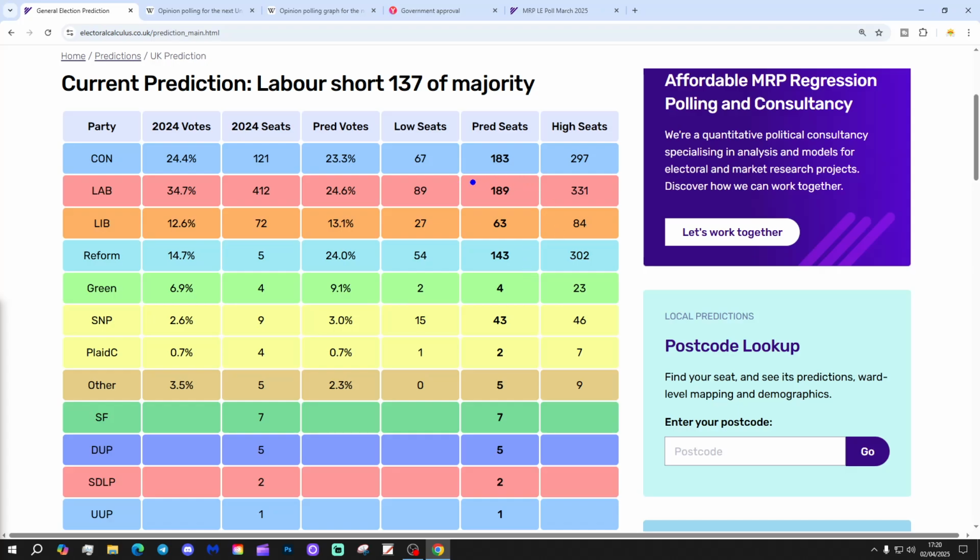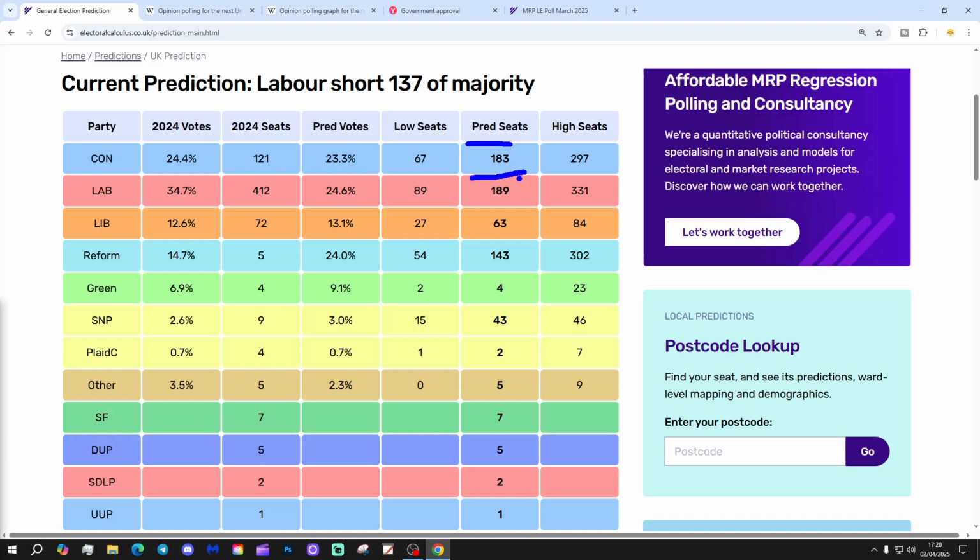Because if you put Labour there, 189, together with the Liberal Democrats, 63, and the Greens, and even the SNP, I don't think that gets you to 323 or 326. Would Conservatives and Reform get to 326 or 323? It would be nip and tuck, I think, there. But I suppose the one scenario that would work would be Conservative and Labour, like a